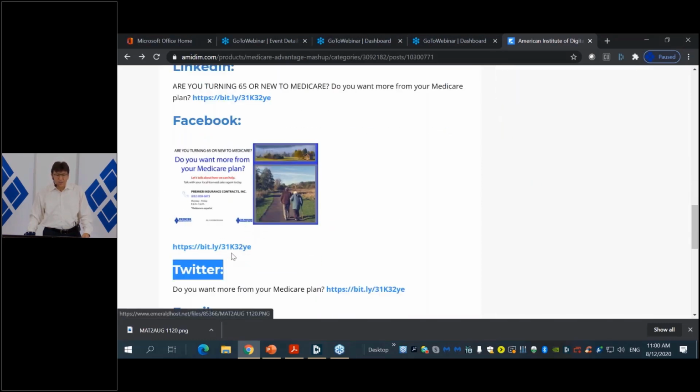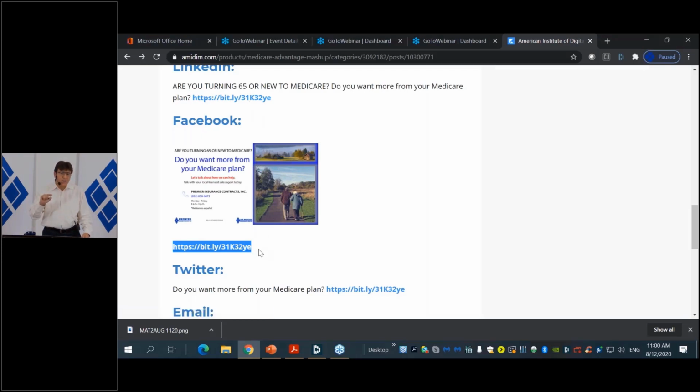I need to take this bit.ly shortener here. I can take this bit.ly shortener here, and I'm going to copy. Now, you would see that the bit.ly shortener might look the same or might even be the same, but if we place it 2 times, we want you to use the one for Facebook in Facebook and the one in LinkedIn for LinkedIn. Sometimes there are other elements associated with this that you don't see there that might change things and it might not work. So place the Facebook instructions in the Facebook portal and the LinkedIn instructions in the LinkedIn portal. Okay, very important that you do that.